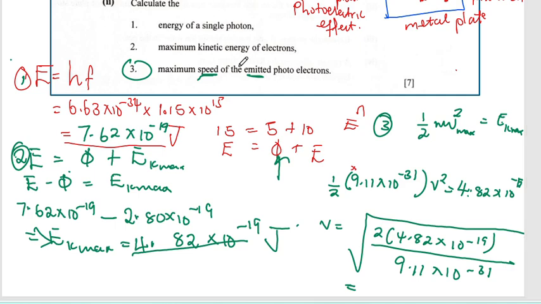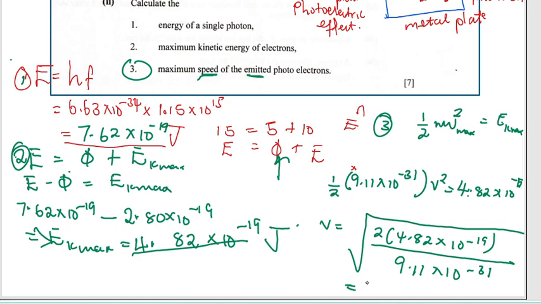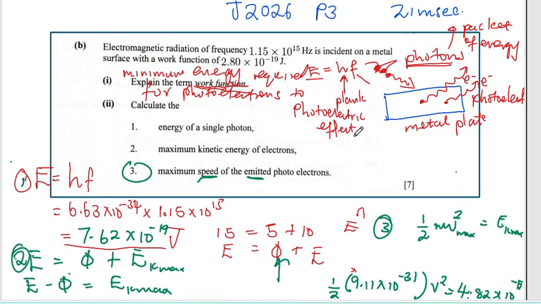Let us calculate. The answer is 1.03 times 10 to the power 6 meters per second. So this is the question, guys. It's all about you knowing the basics.